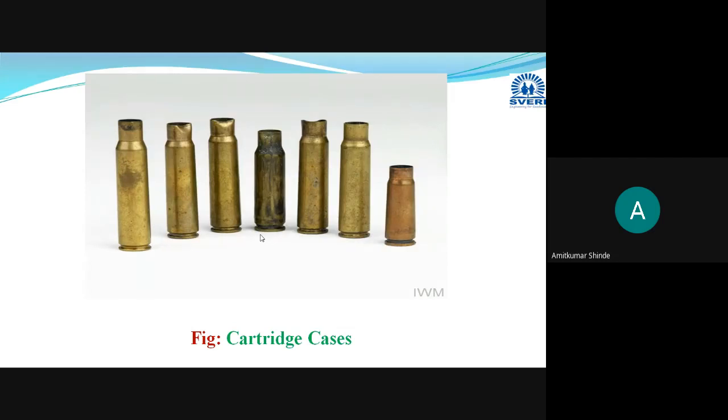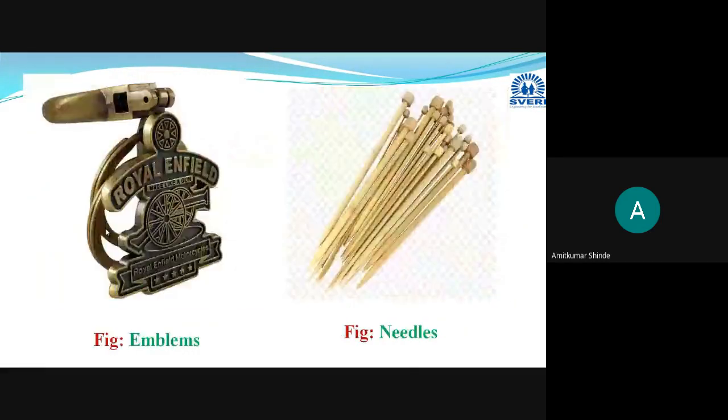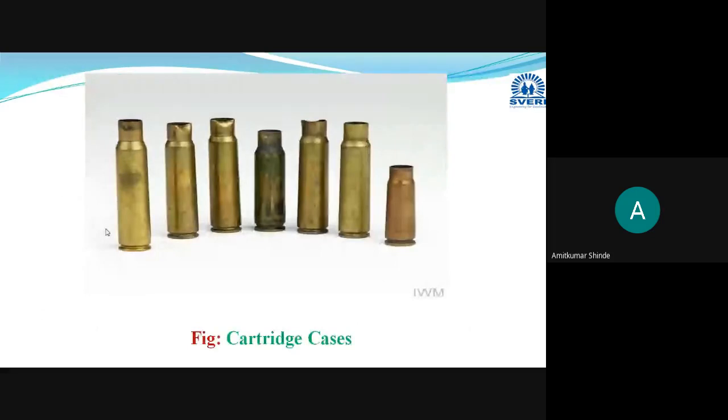Whichever top case is there, of the bullets I have shown you in a simple way, those bullets which have a dark yellowish color are manufactured with the help of these cartridge cases, or cartridge brass. That top envelope is termed the cartridge.